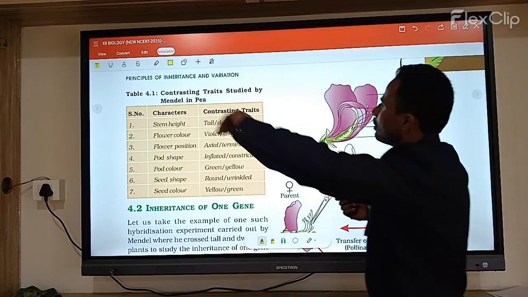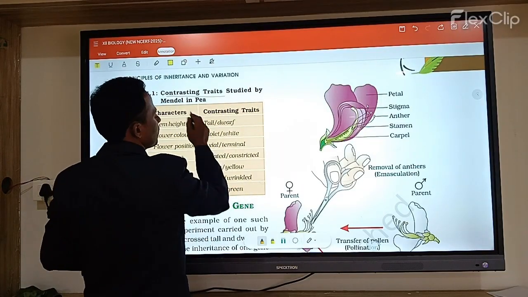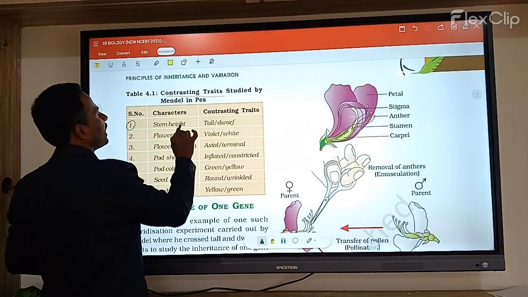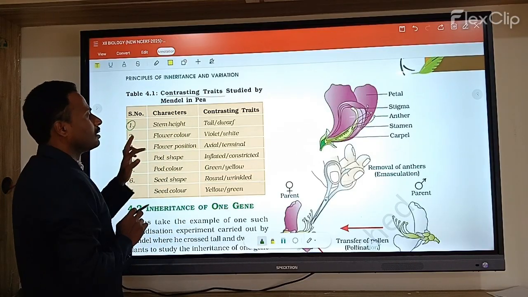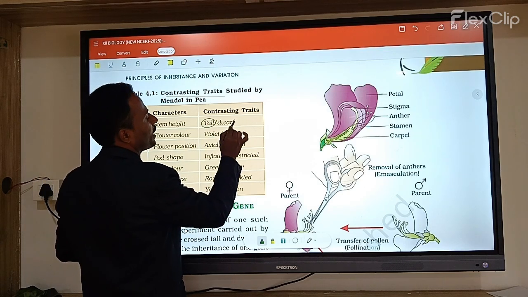They have also given a small chart of the contrasting traits Mendel studied in the pea plant. See, the first one is stem height. Here in the stem height, there are contrasting traits: one is dominant, the other one is recessive.